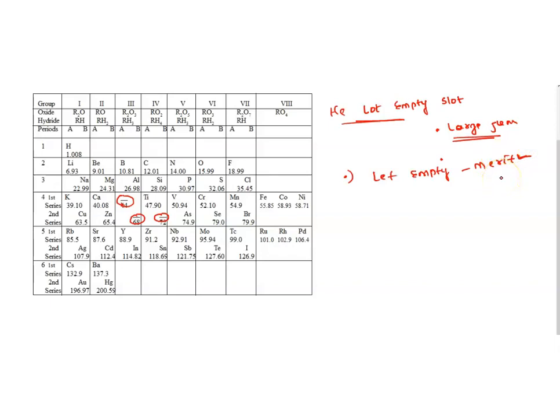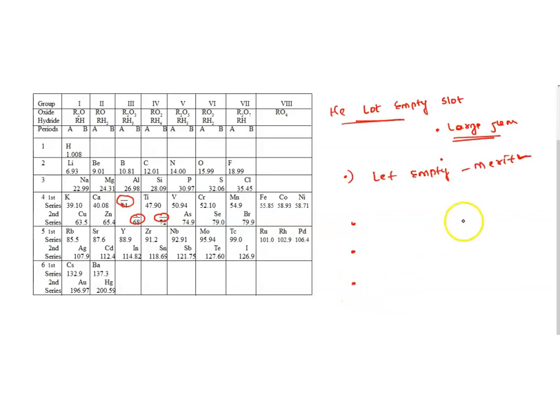Later we discovered so many elements which can fit in the range of those gaps. For that he also conducted some experiments, and he tried to give a definition for three empty slots.